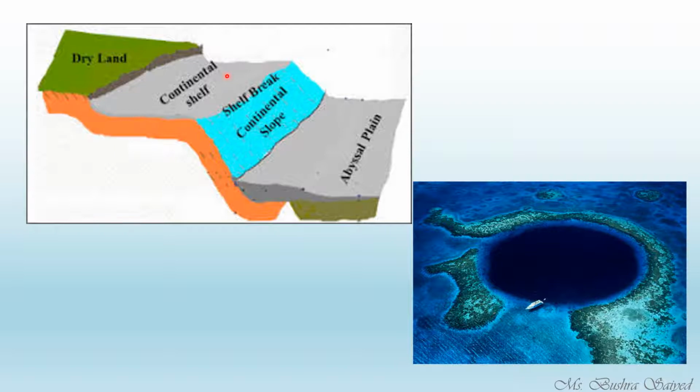The continental shelf is an area of several kilometers. It is not like if you walk a few steps in the sea, your continental shelf is completed. No, it ranges from 3 to various kilometers. Then comes this slope. So the continental shelf is one term you need to know.